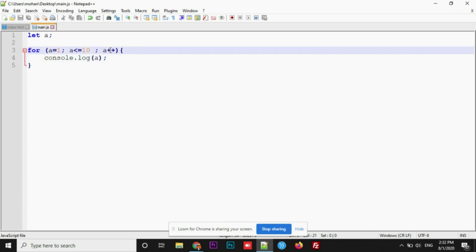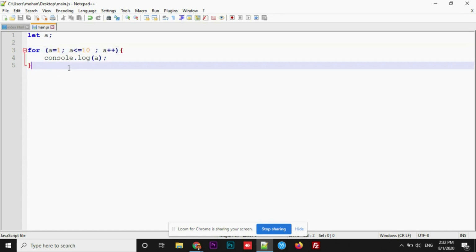Now then the next step, 10 will be incremented by one number, that will turn out to be 11. So 11 is not less than or equals to 10. So this loop will get stopped here. Alright, this is how numbers 1 to 10 will get printed.